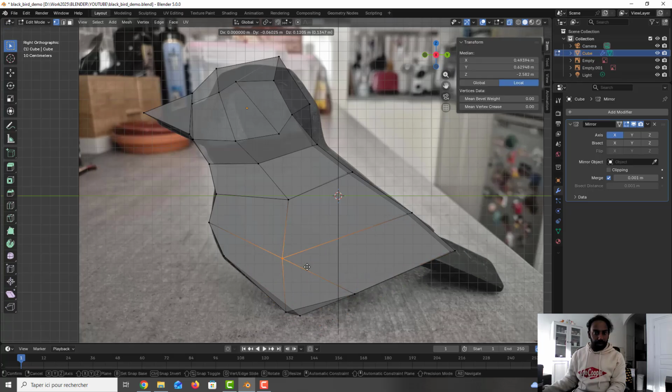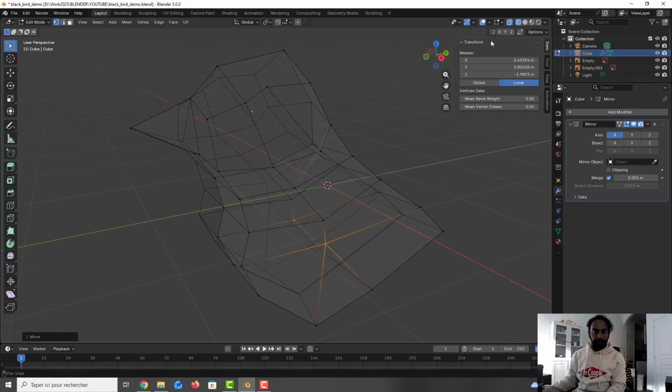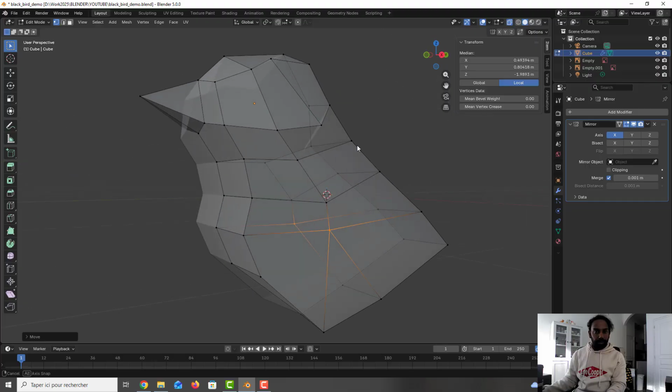Okay, and we can see here it will be more easy where we go. So I will move like this because after it will be more easy for me. Okay, and we have the shape here.